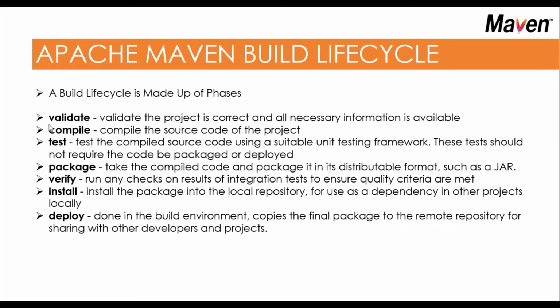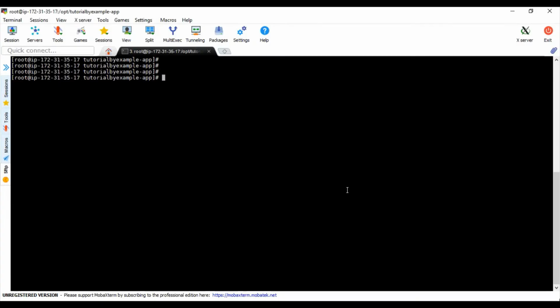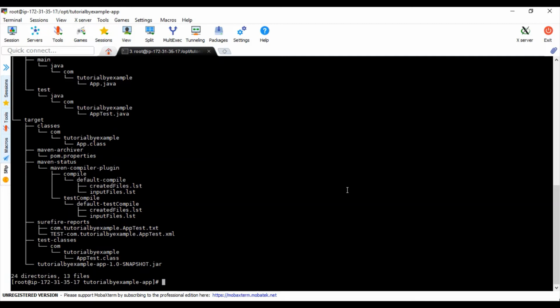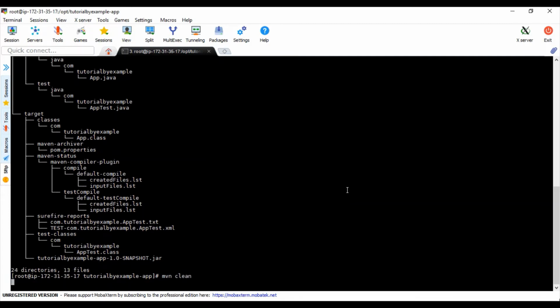First, we will perform mvn validate. In the previous project we created, the project is called mbnclen. First let me clean it.